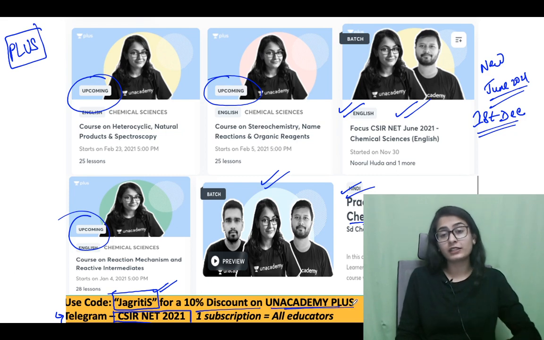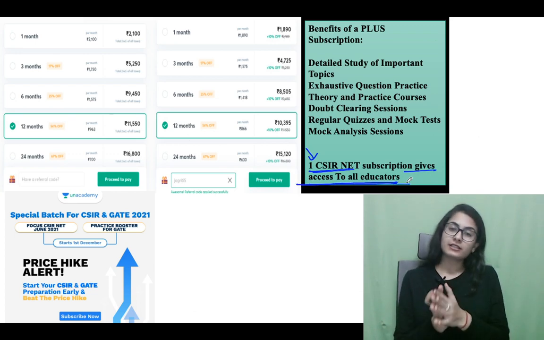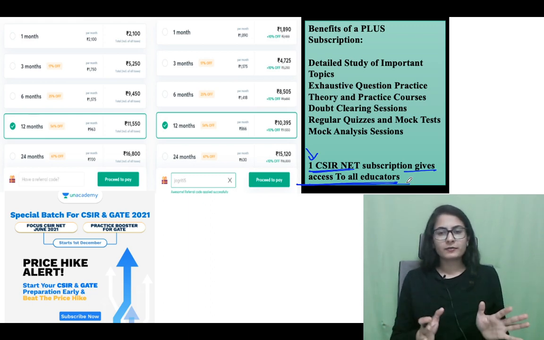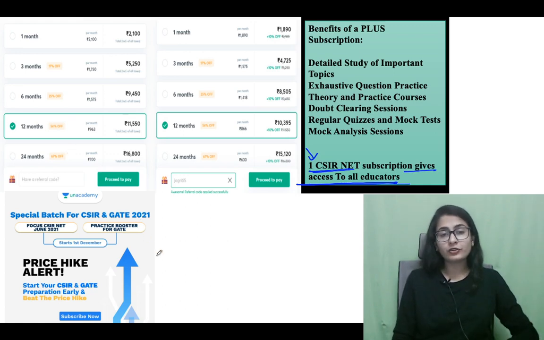Now there's one more thing: one Unacademy subscription, one CSIR Net subscription, gives access to all the educators. All the educators under the CSIR Net category, that is your aptitude, all the educators basically, whoever you want to study from.